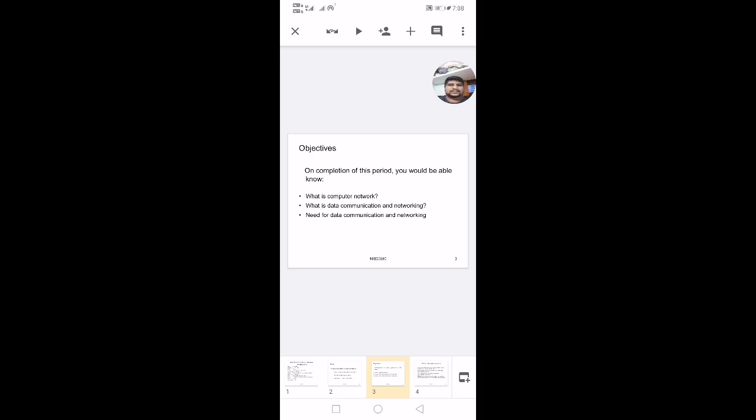There should be a network between two devices, and that we call a computer network. How we implement this computer network using data communication is the subject.